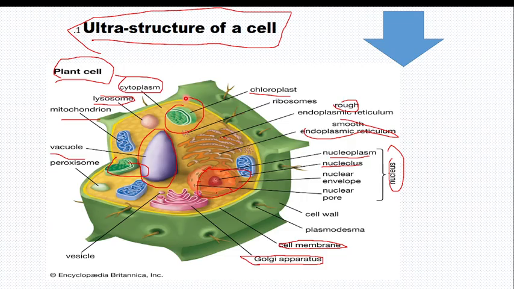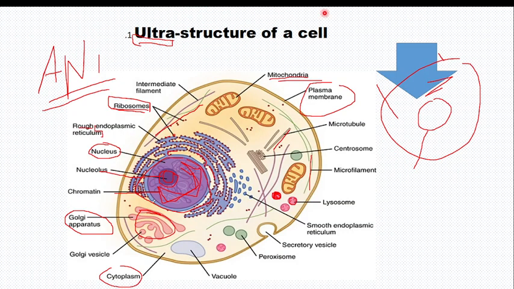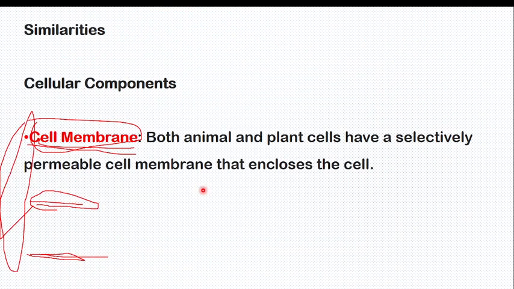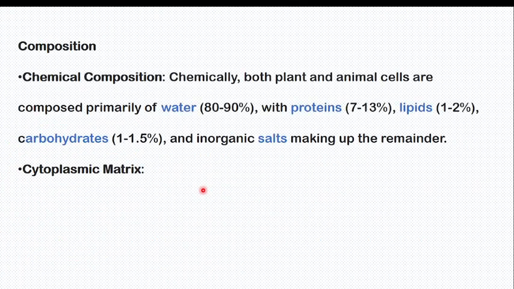If you check here also, somehow they are polygon, but this one is oval. I hope the difference between animal cell and plant cell in terms of shape is clear. Animal cell is oval, while plant cell is polygonal. When you say polygon, it can be pentagon, hexagon, or other.